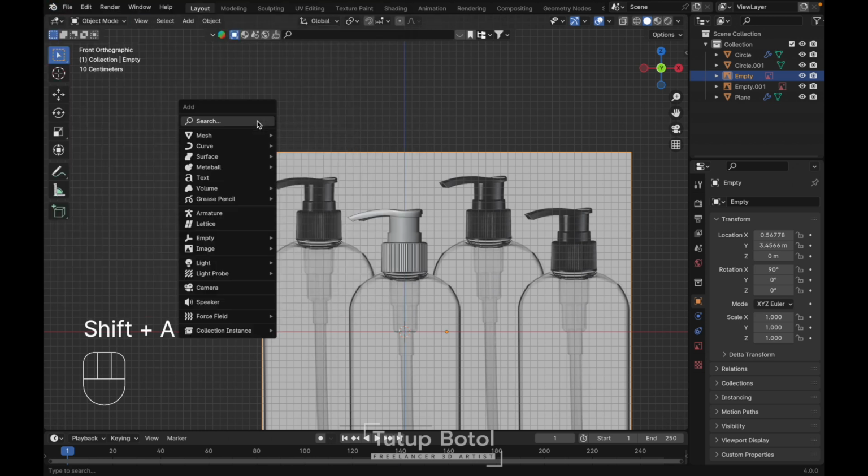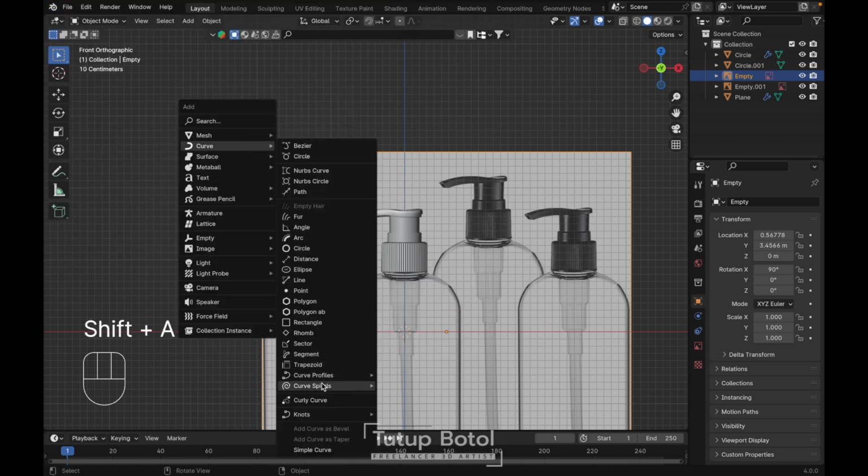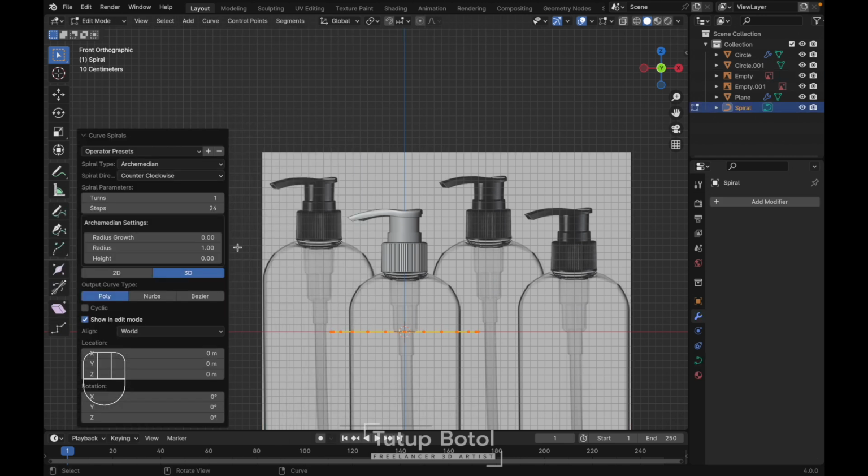And then we can Shift A, curve, spiral, Archimedean. Let's make this one like to turn and increase the height. Probably just something like this.